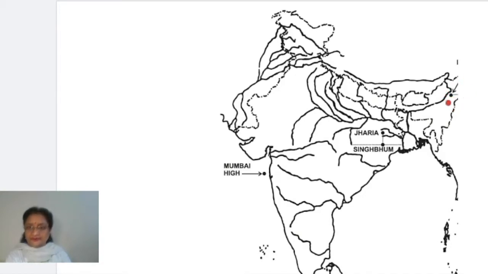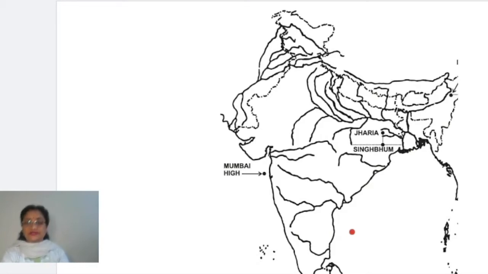Now what is Digboi? Digboi is again important for petroleum, crude oil. Mumbai High was offshore and Digboi is onshore. Onshore means on the land. Offshore means we are leaving the shore and moving towards the sea. In this way you should keep it in your mind: onshore is Digboi and offshore is Mumbai High. Clear now? So these are all 4 places for the distribution of minerals.